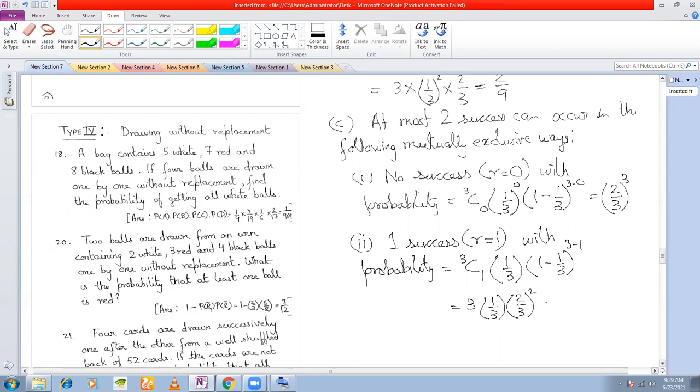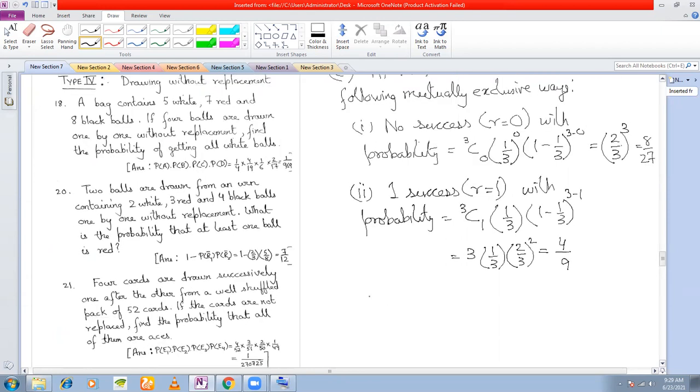So 1/3 to the power of R, R is 1. The first one, I think you will get this as 8 by 27. Okay, this is 8 by 27, first one.